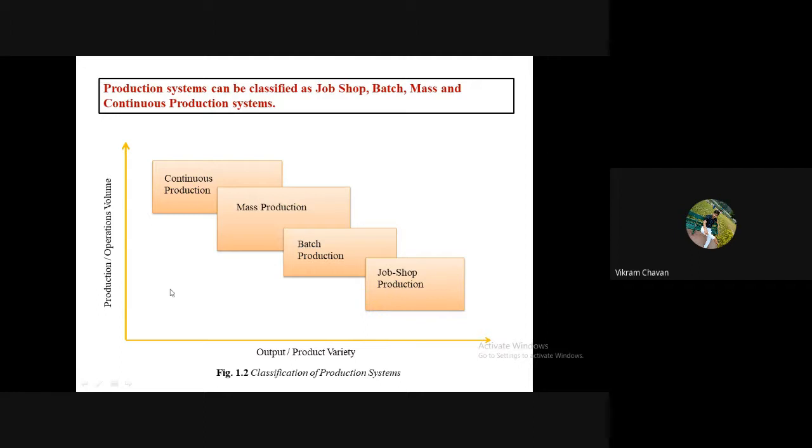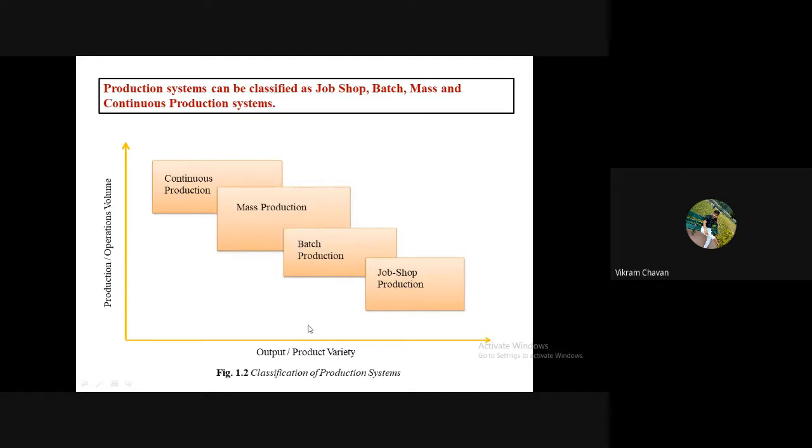Then in batch type of production, variety is slightly decreased, but volume is increased. So the batch production system has volume more than job shop production and variety less than job shop production.